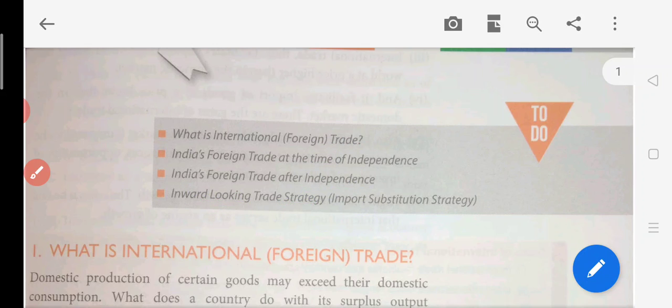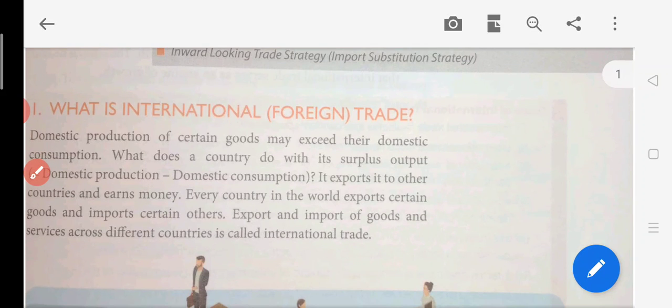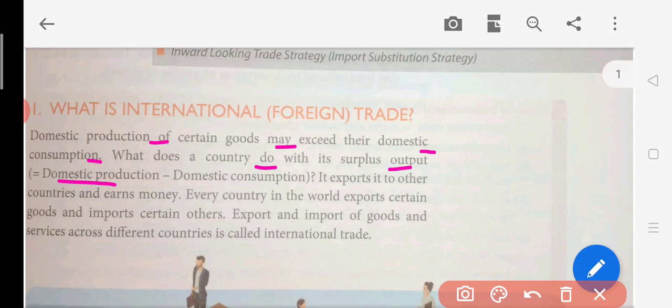Here let us go through what is the meaning of foreign trade. See, domestic production of certain goods may exceed their domestic consumption. What does the country do with its surplus output, that is domestic production minus domestic consumption? When a country is producing something in surplus, it can export to other countries and earn foreign exchange. That is, they will be earning in some other currency from the other countries.